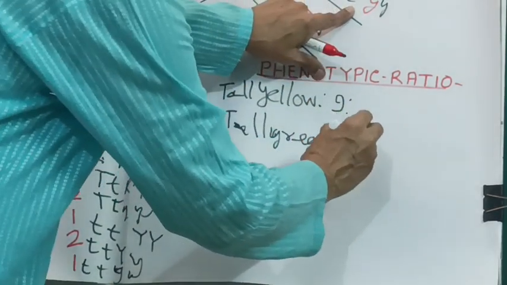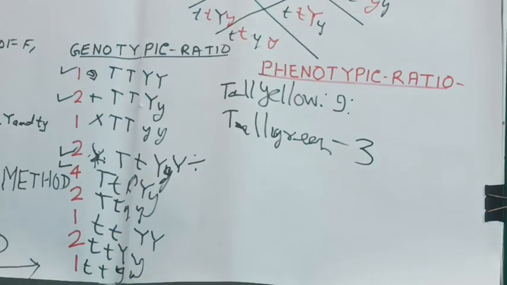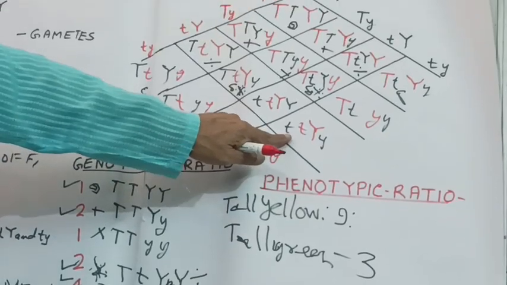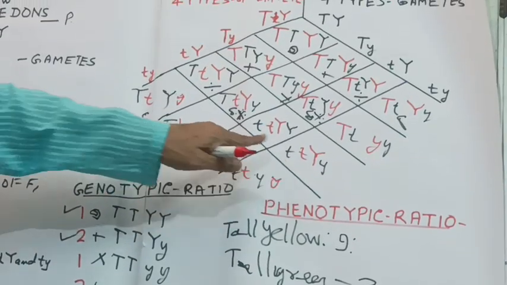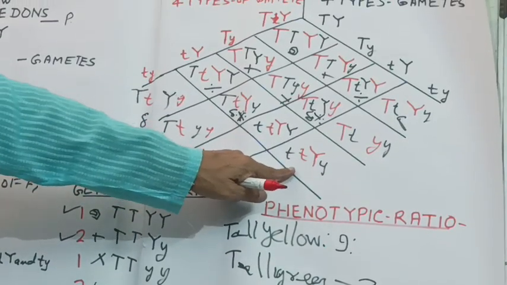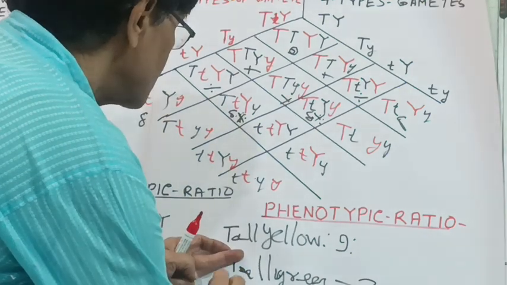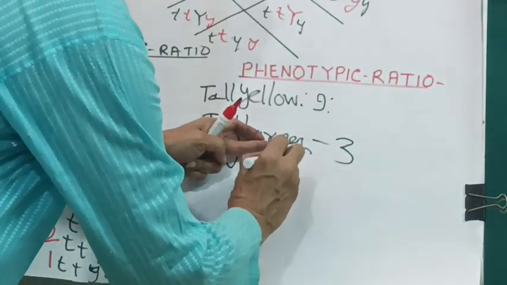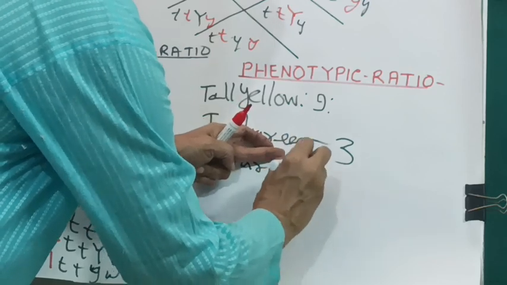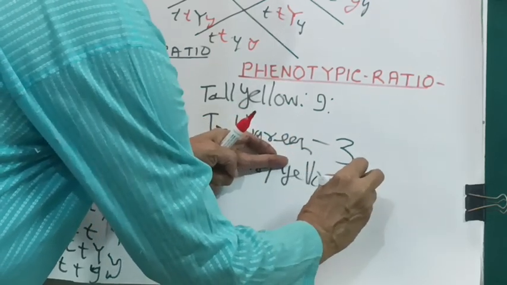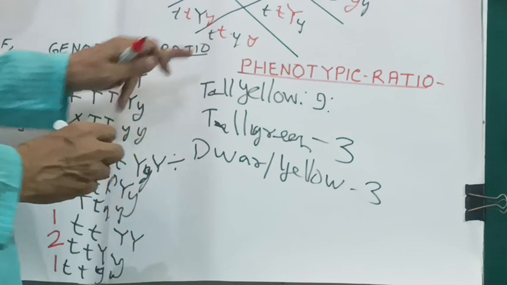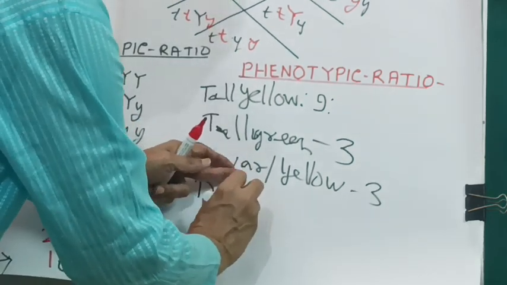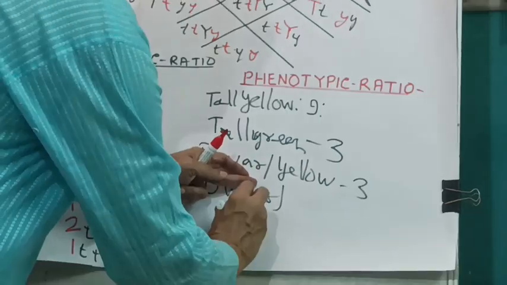So then this one, this one, this one. This will be dwarf and yellow. And then this one will be dwarf, green.